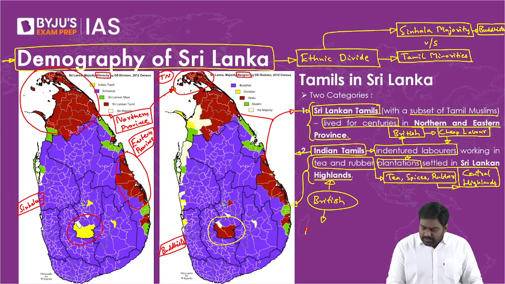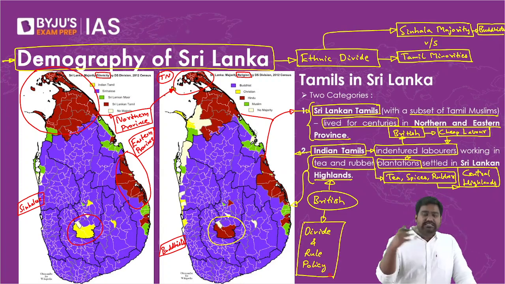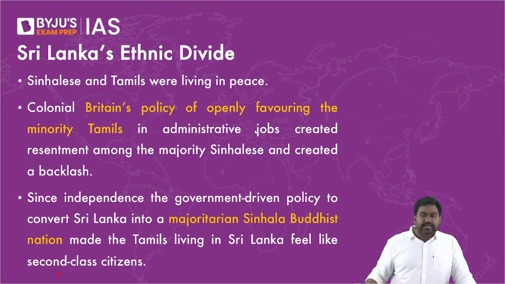Remember, I told you in the first class, most of the issues in South Asia, it's all because of colonial blunders. It's all because of their divide and rule policy. We saw what happened with India, Pakistan, India, Bangladesh, the Hindu-Muslim divide, how they exploited it. The same was done in Sri Lanka as well between the Sinhalese and the Tamils.